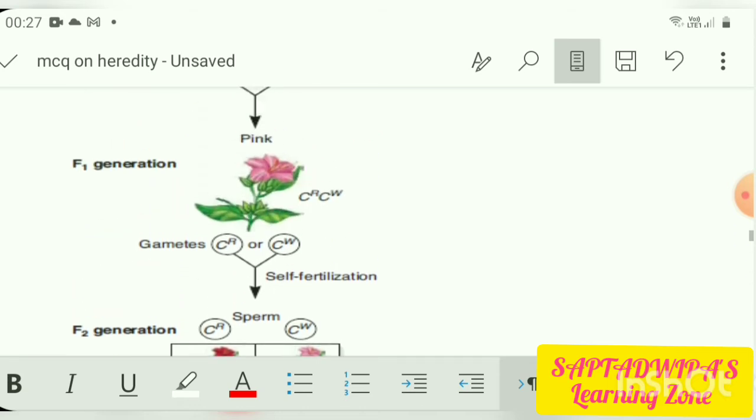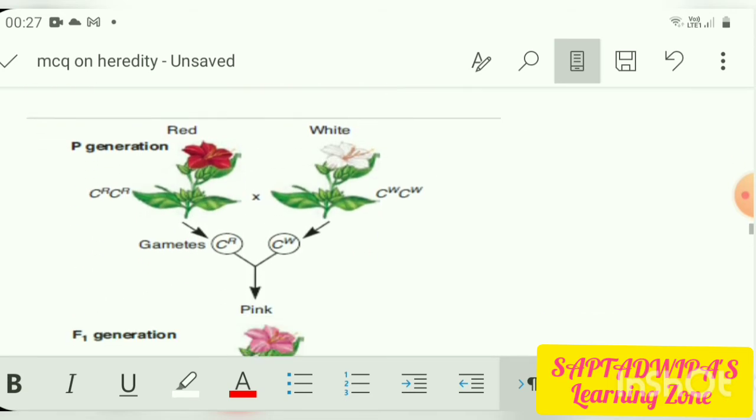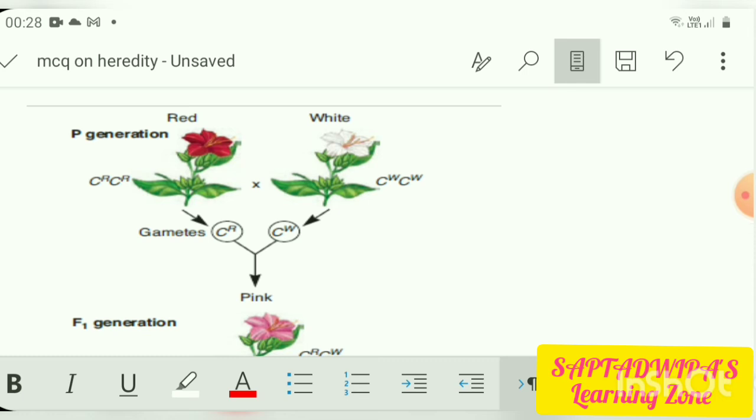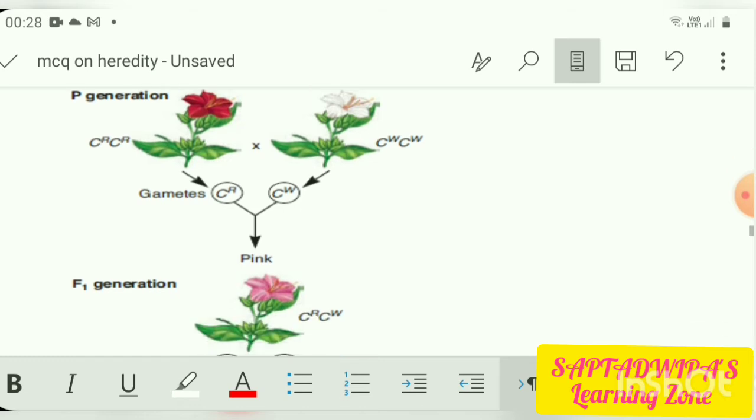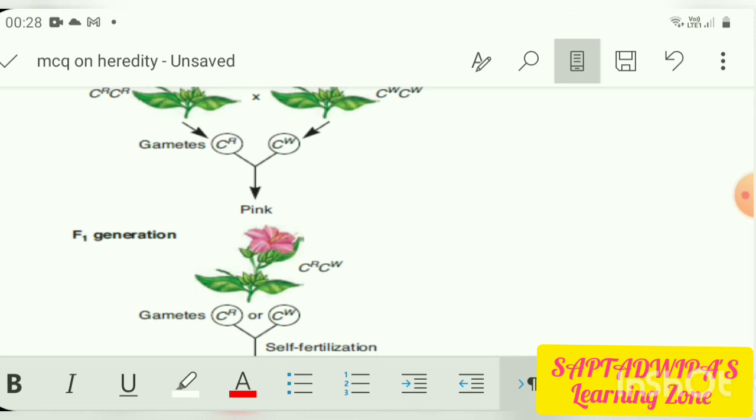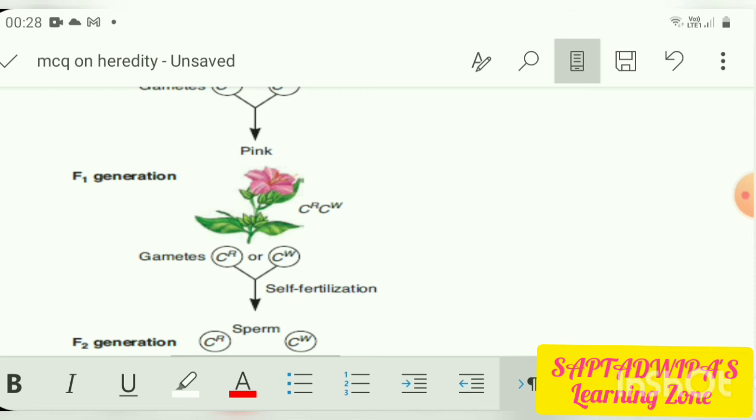So check it out again, I am showing it. When the red was combined with white, we got two genes, CR, which means the red one, and CW, which means the white one. When these two gametes combined with each other, what was the resultant? CR/CW. That means in F1 generation the resultant was pink flower. Now from this pink flower we are getting the gametes CR and CW.